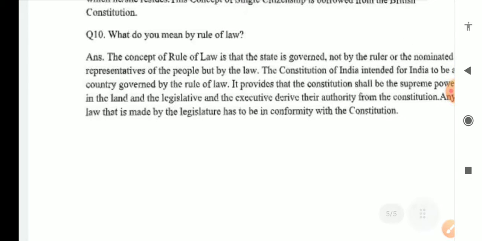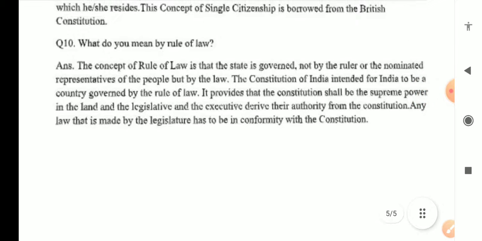What do you mean by rule of law? The concept of rule of law is that state is governed not by the ruler or the nominated representative of the people, but by the law. The Constitution of India intended for India to be a country governed by the rule of law.